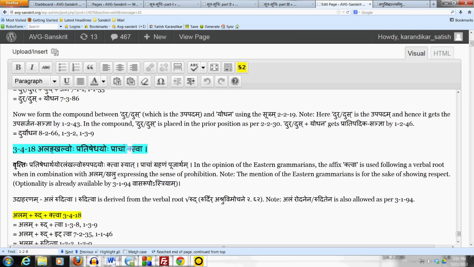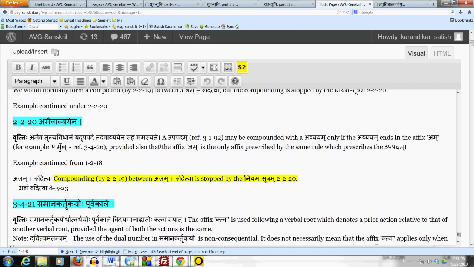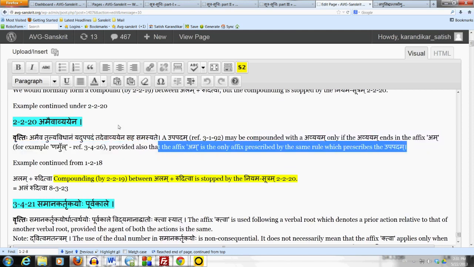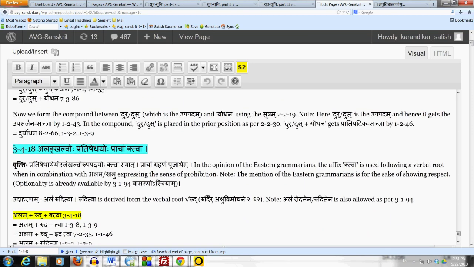Now in the same sutram, the affix ktva is prescribed, not the affix am. In order for compounding to take place, the same sutram which prescribes the upapadam should prescribe the affix am, and only the affix am, not the affix am optionally along with some other affix. In that case also compounding cannot be done. Am should be the only affix prescribed by the same sutram which prescribes the upapadam. Of course, in our case right now, am is not being prescribed at all. There's no question of compounding. The sutram 3-4-18 prescribes ktva.